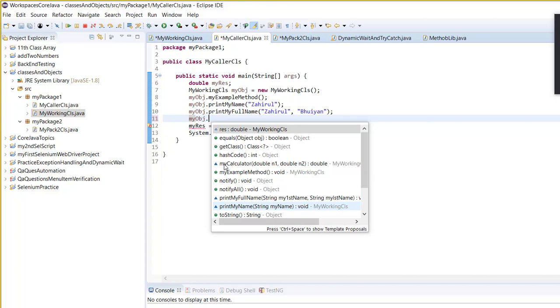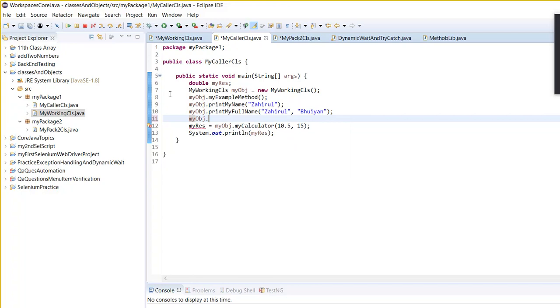Is it correct? You can see all of the methods because my working class and my caller class are under the same package. If it is the same package, you can see all the public and all of the default. But if you go outside of the package, then you cannot see the default access specifier. You can only see the public access specifier. Does it make sense now?